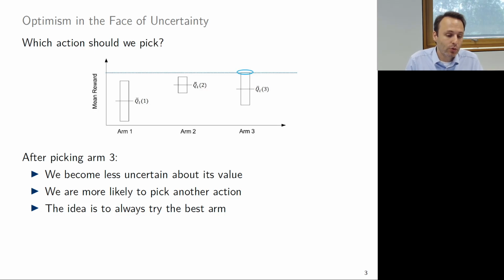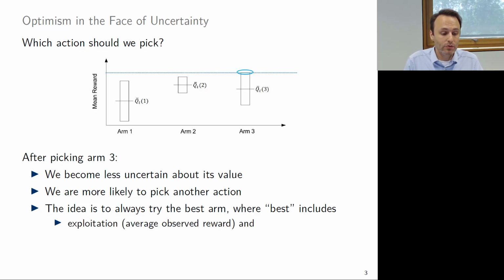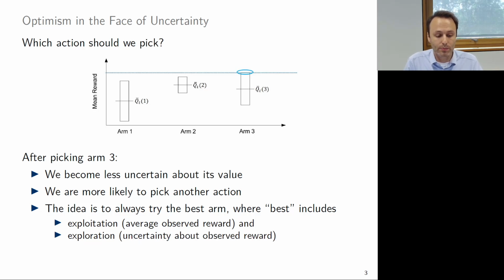So the idea is to always pick the best arm. And the best in this case, for this algorithm, means that we want to exploit, we want to take the one that has the highest average observed reward. And also we want to explore. So we want to see the arm where there is a lot of uncertainty, that's what we want to explore more.